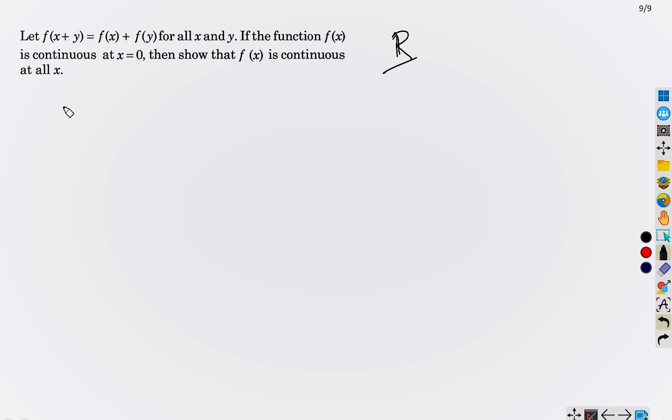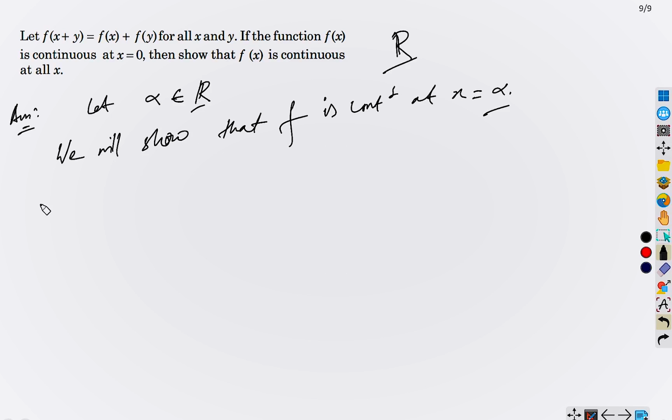So what we are going to do, we will take any arbitrary point. Let alpha be any point in R. We don't know which point. If we can prove this at any arbitrary point, then it means it is true in the whole R, right? Because we are not imposing any condition on this point. It is any arbitrary point. So we will show that f is continuous at alpha. So the underlying idea is very simple. We need to follow the definition of limit: left hand limit, right hand limit, and equals f(alpha).